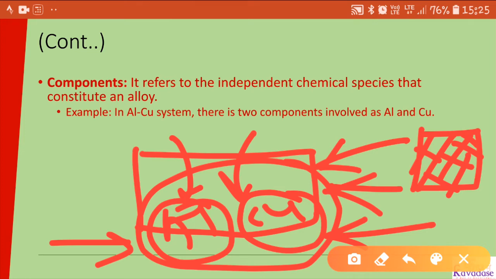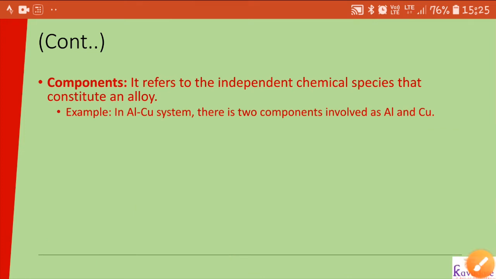So components refer to the independent chemical species that constitute an alloy. For example, in the aluminum and copper system, there are two components, aluminum and copper.